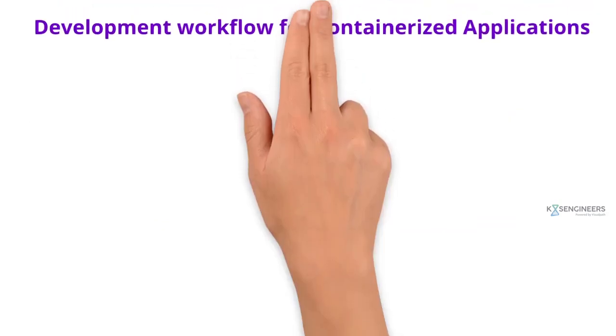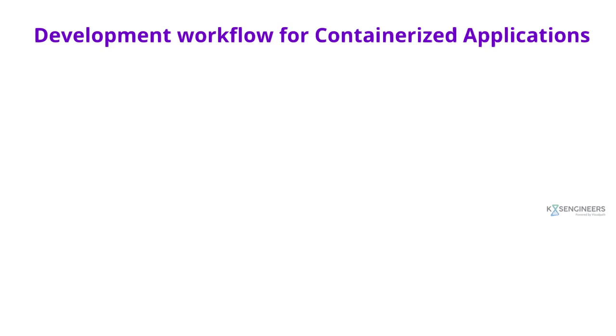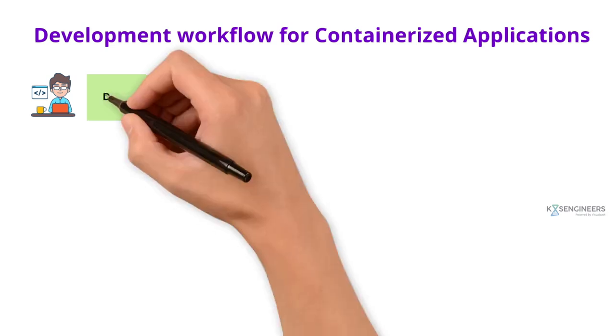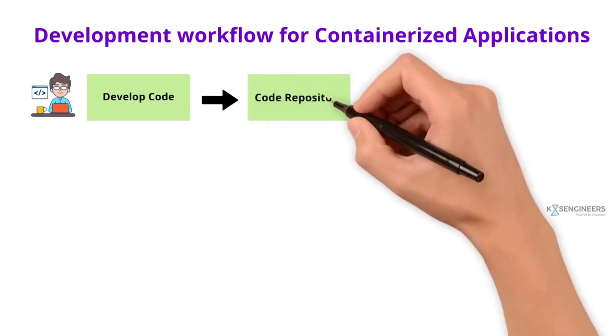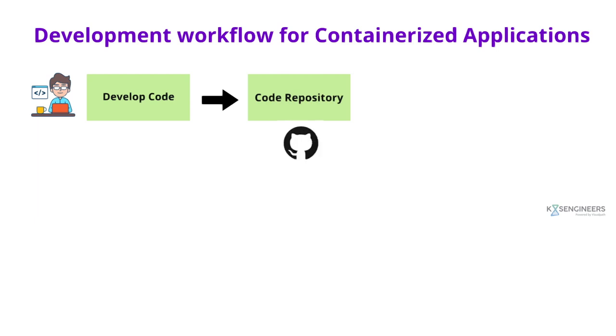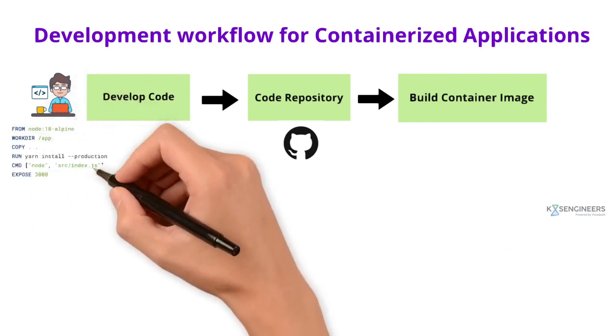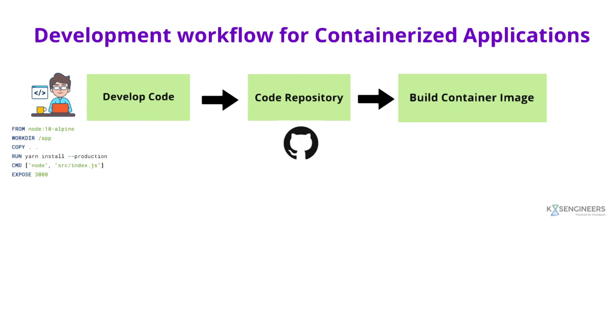Let us see what development workflow we have to learn in a containerized platform to run your application. As a developer, first I need to write the code. Then I have to push the code to a centralized repository like GitHub. After doing that, we have to build the container image. Earlier, we used to build the code. Now we have to build the container image. For that, we can use a Dockerfile, so we have to learn how to write a Dockerfile.